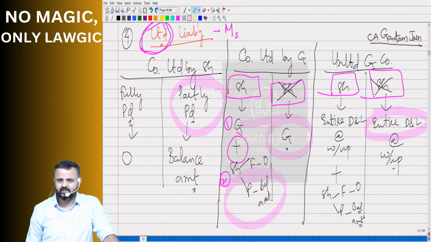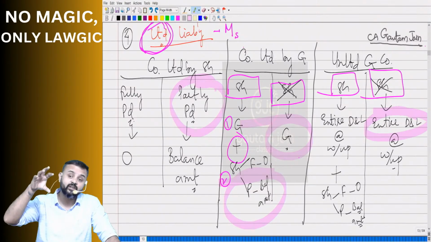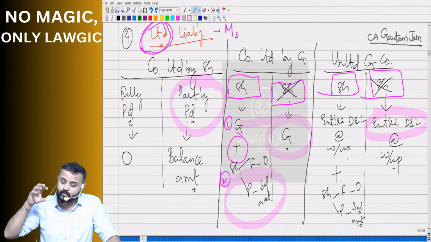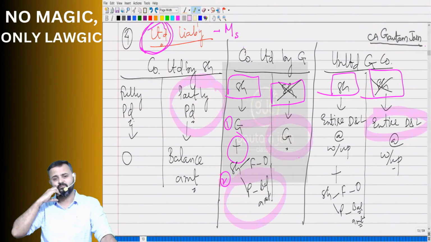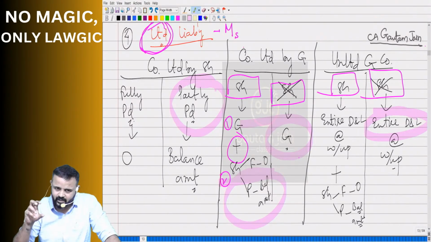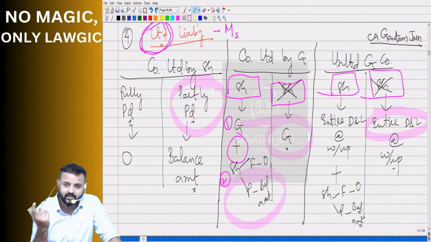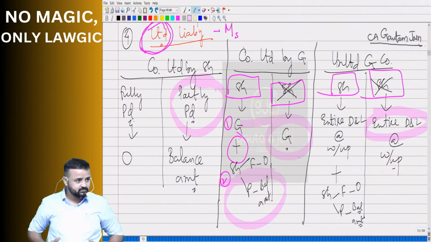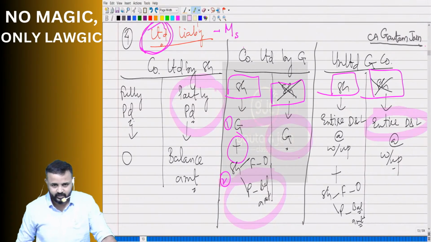Why will someone become a member of an unlimited guaranteed company, or why will someone become a member of a limited guaranteed company? They should become members of a company limited by shares, no? Why will one become a member of these guaranteed companies, limited or unlimited? What's the reason? Think practically, we are going to be in this profession, bread and butter.